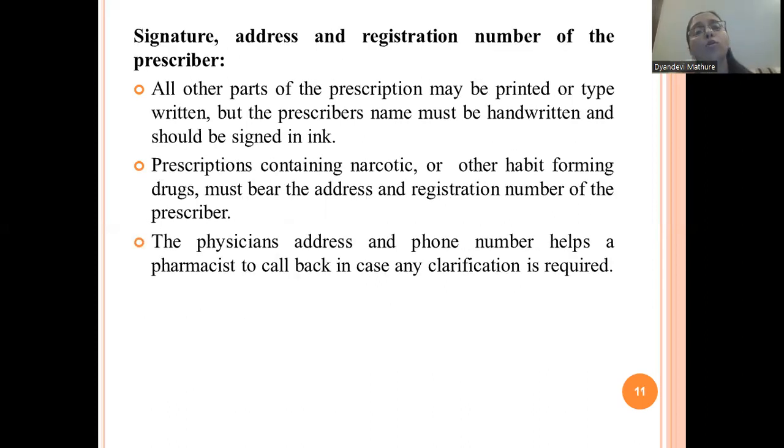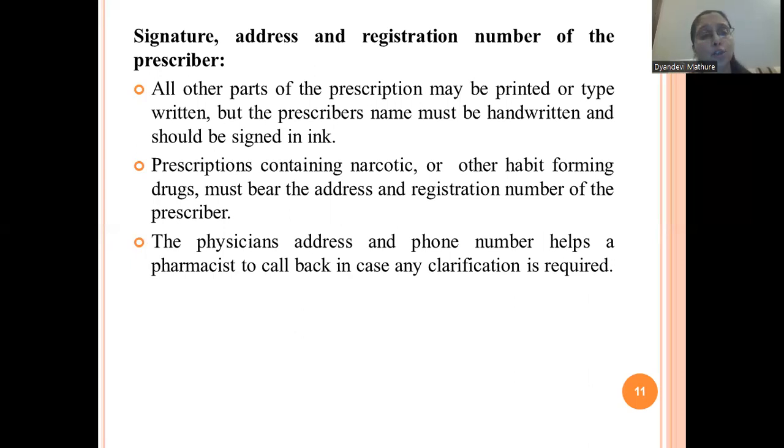Then the last part of the prescription is the signature, address, and mobile number of that prescriber. Very, very important information of that physician or prescriber is his signature, the address, and the mobile number.